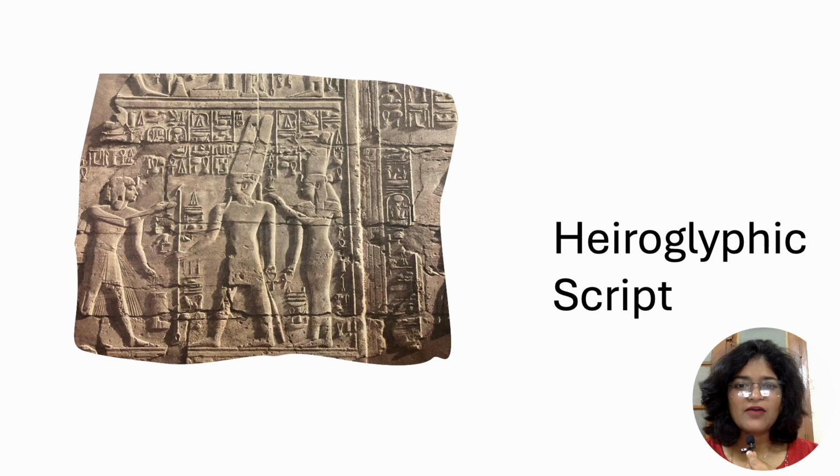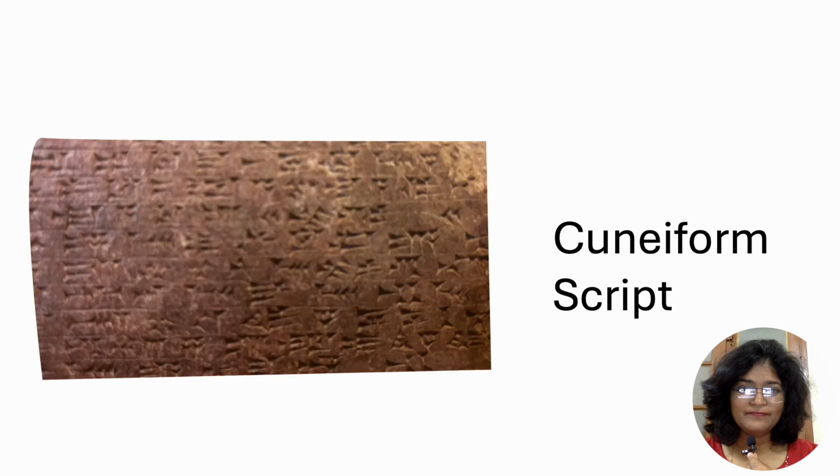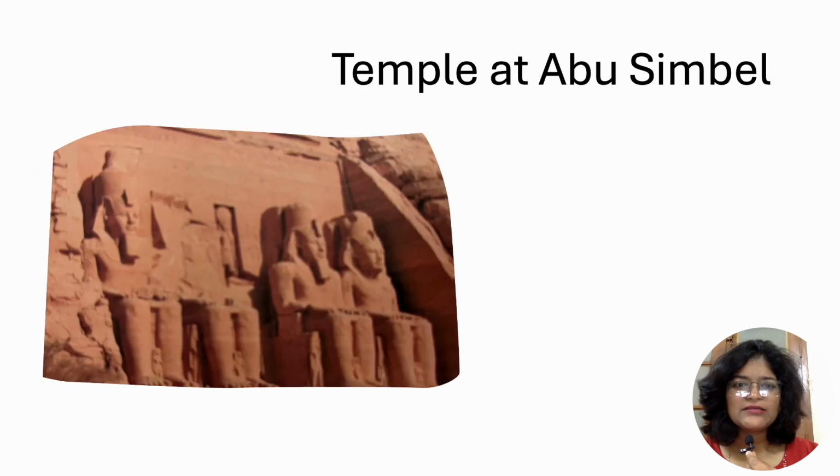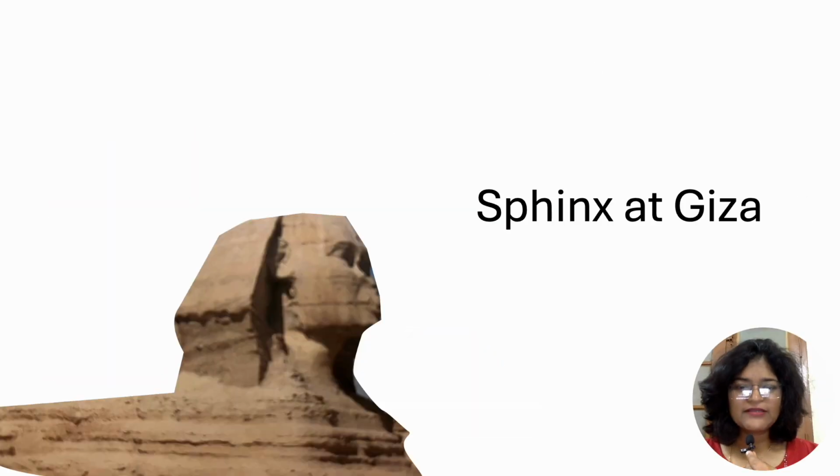This is the hieroglyphic script which was used during the Egyptian civilization. This is a picture of the cuneiform script. You can see the wedge-shaped engravings on the clay. This is the temple at Abu Simbel, which was during the Egyptian civilization. This is the Sphinx at Giza.